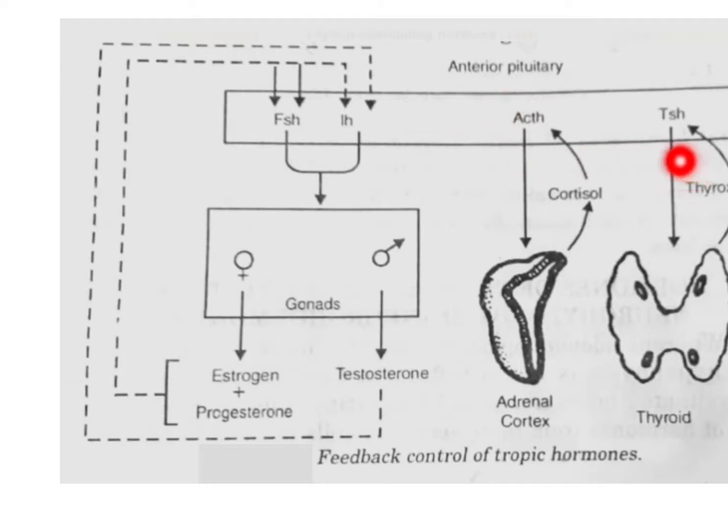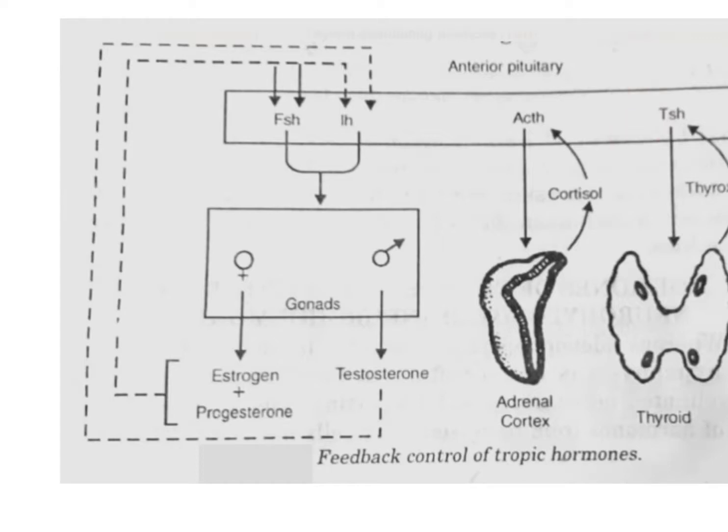Similarly, for the thyroid stimulating hormone, the anterior pituitary gland secretes the thyroid stimulating hormone. It stimulates the thyroid gland, which secretes its own hormone, thyroxine. In the blood, if the level of thyroxine increases, then it gives a negative feedback and the secretion of the thyroid stimulating hormone stops.